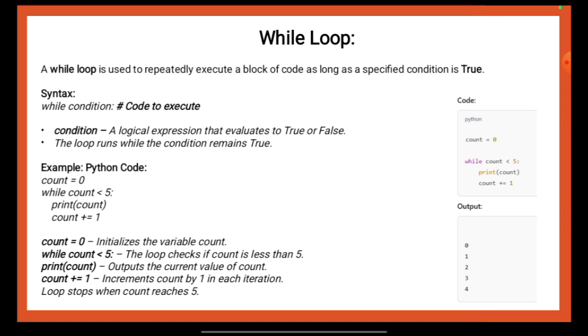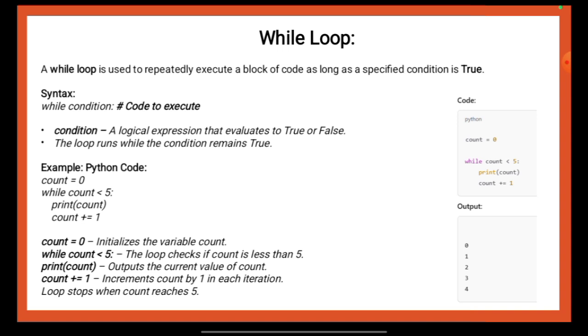Example, Python code. count = 0, while count < 5, print(count), count += 1. count = 0 initializes the variable count. While count < 5, the loop checks if count is less than 5. print(count) outputs the current value of count. count += 1 increments count by 1 in each iteration. The loop stops when count reaches 5.